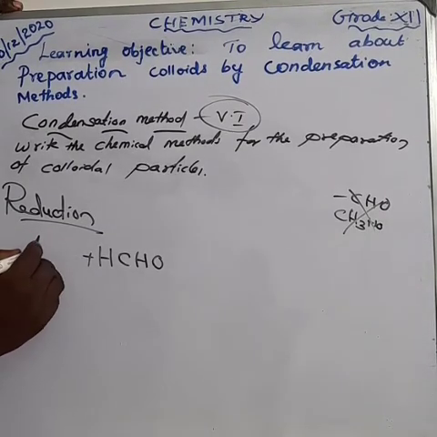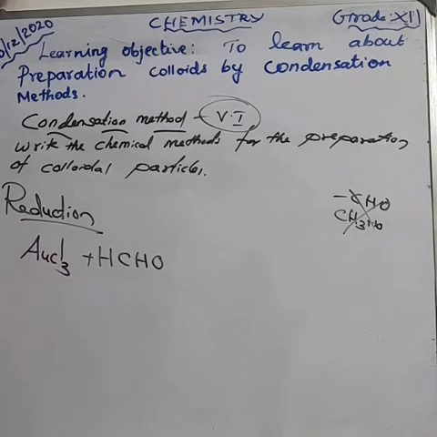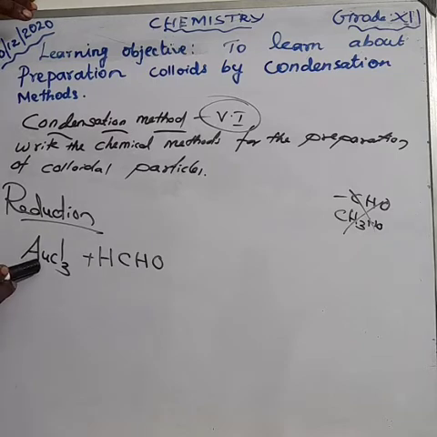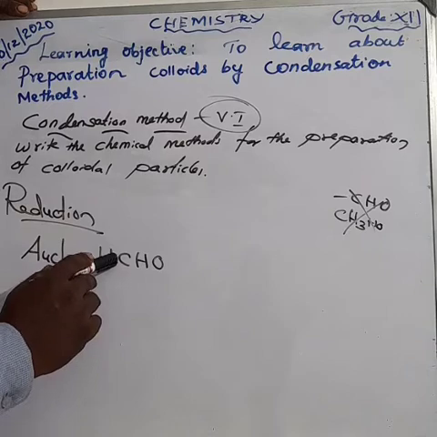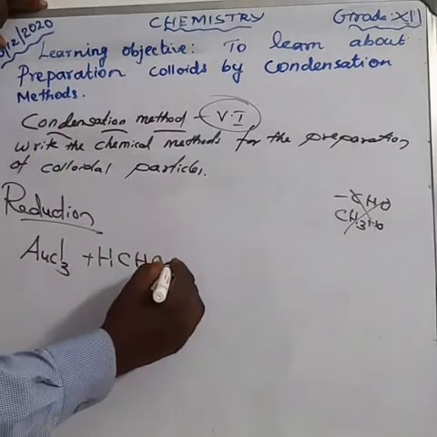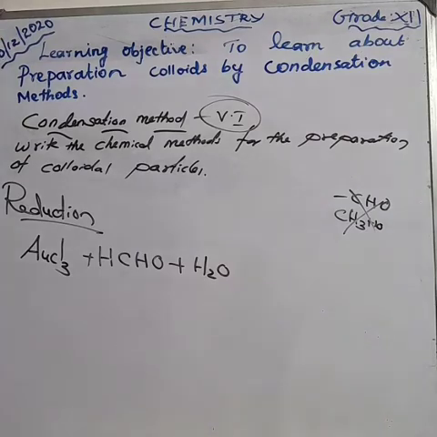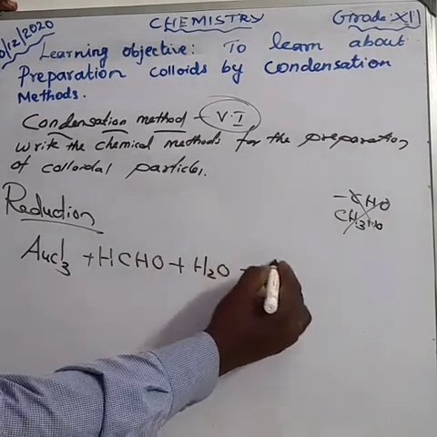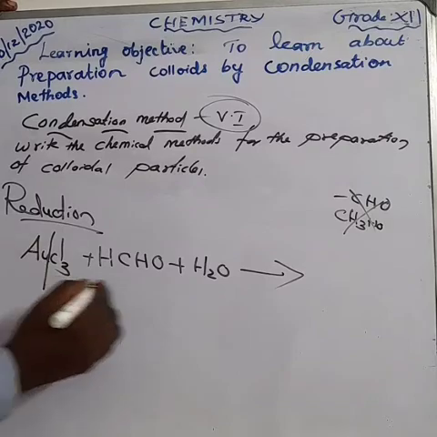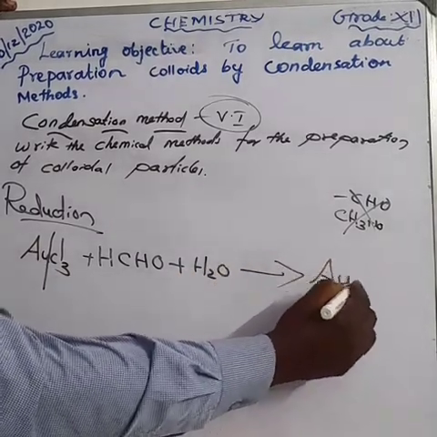Auric chloride reacts with formaldehyde in the presence of water, H2O, and we get gold, Au.